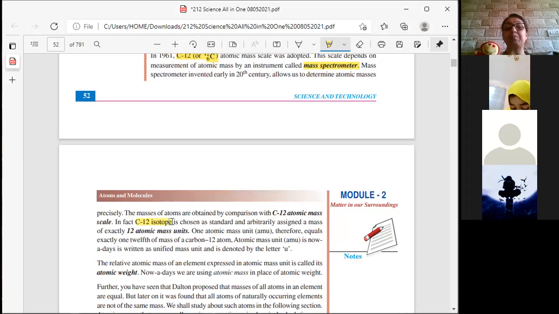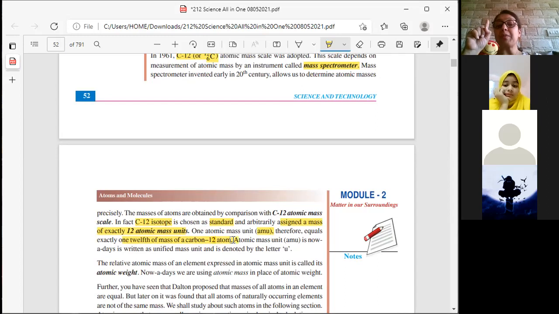C12 isotope is chosen as the standard form, and it is assigned a mass of exactly 12 atomic mass units, which means one atomic mass unit, known as mu, equals exactly 1/12 of the mass of a carbon-12 atom.